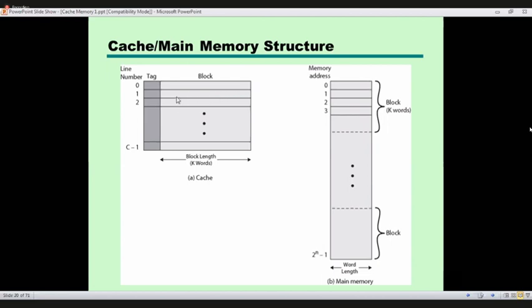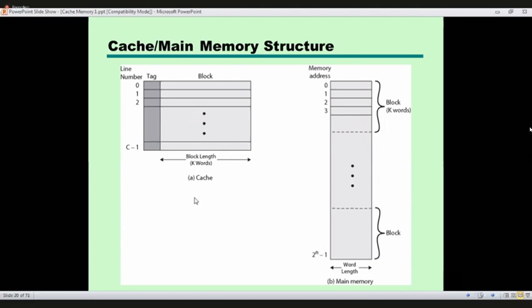So we take the 0th block from the main memory and place it in the 0th line. Next time we take the first block and place it in the first line. Likewise, we can have C number of lines.